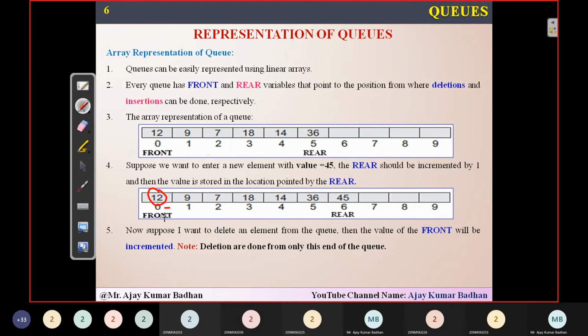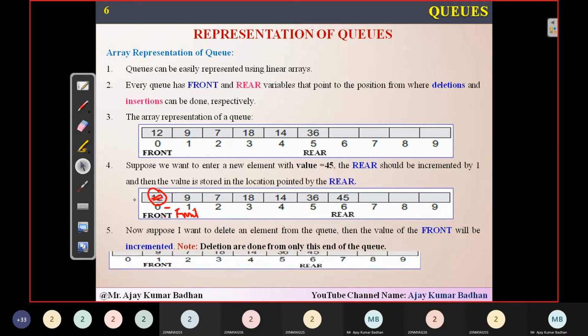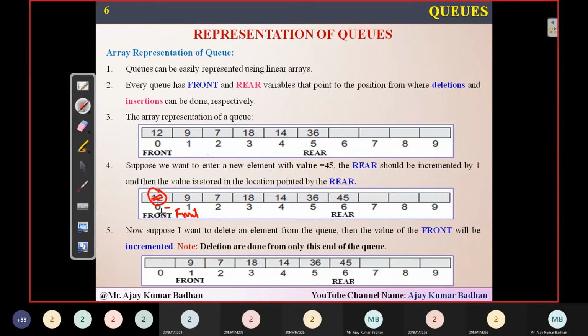When we remove it, front will be incremented once we delete this value. You can see the value present here is 12. That value I have deleted, and once it is deleted, front will be incremented to index number 1. Next, if I want to delete the second element, whatever the next element present in the queue is, it will delete 9. Then front will be incremented to the next location.